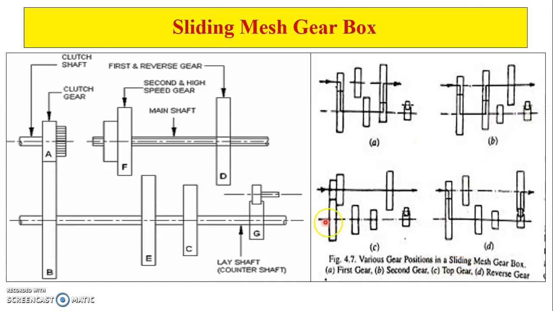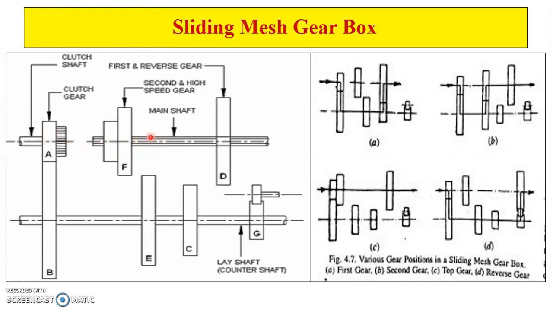Now, top gear. In order to revolve the primary and main shaft at the same speed, without any change in the torque, the main shaft is driven through the dog clutch in this gear. So here the dog clutch is provided. We directly revolve the primary shaft and the main shaft with equal speed.